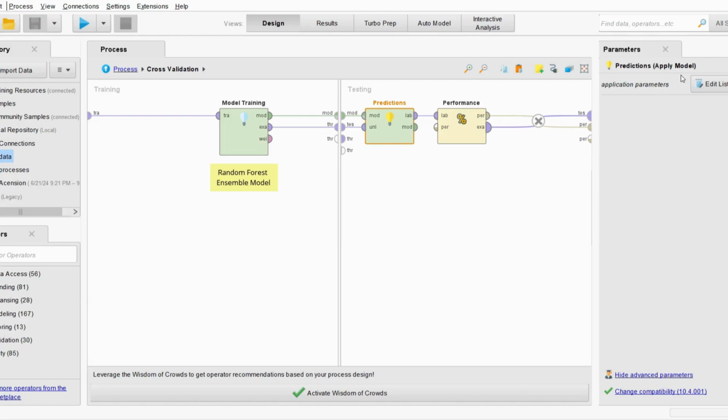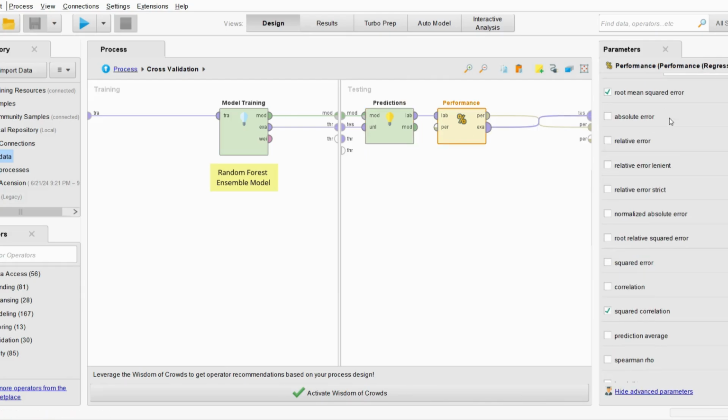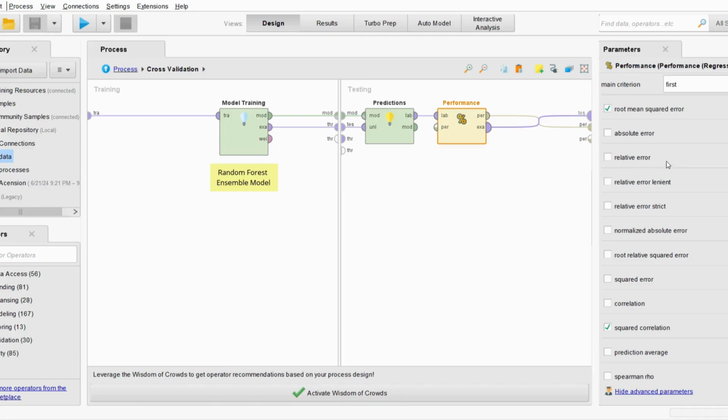We're using the apply model concept here to make the predictions. The predictions are then inputted into the performance task, where it's evaluated using the root mean square error and squared correlation. There are other performance measures as well, but we'll be focusing on these two for now. So this is what happens inside the cross validation.